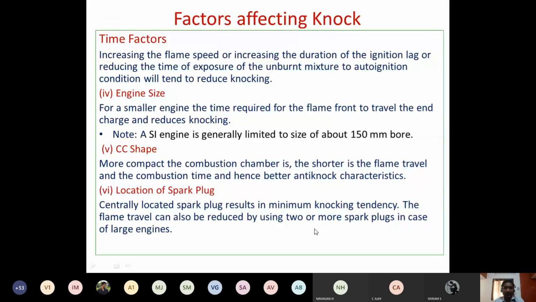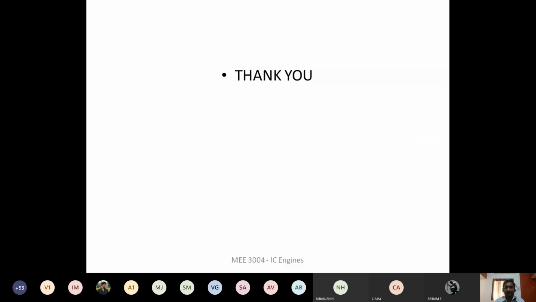Or there are other options. Instead of having one spark plug, you can go for multiple spark plugs, by which the time available for the unburned air fuel mixture can be reduced, and it will not reach the auto ignition temperature, and we can have the complete combustion.